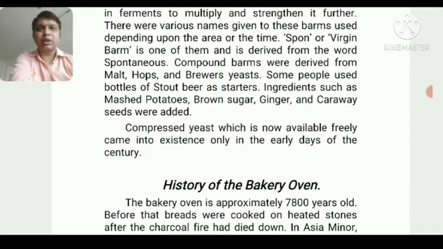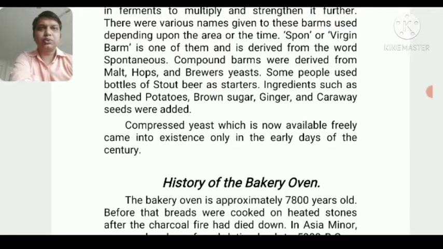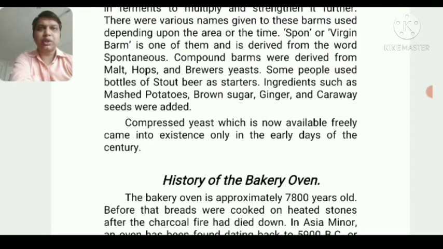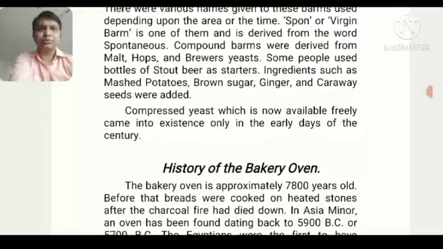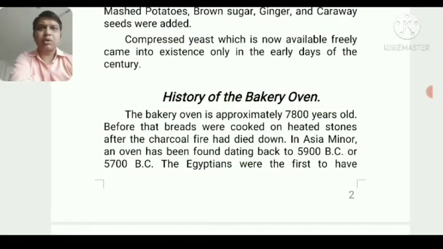Or when they have a single product used to make the yeast, they use a different word. Before yeast took its place, balm was the word they used for the fermentation process, and virgin is again one of the words they used. Now this is all a brief about the history of yeast.